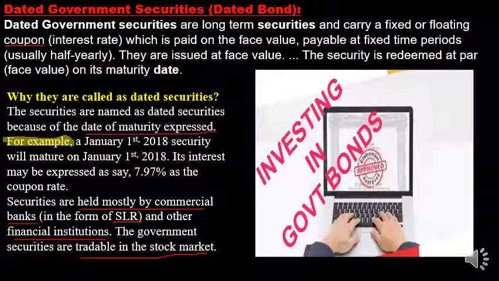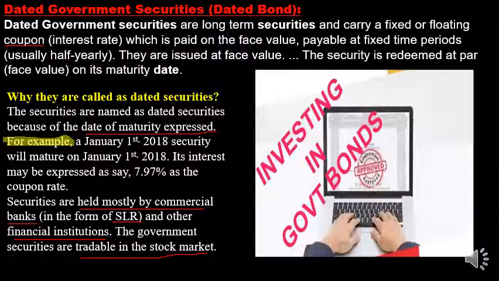For example, if it is written as 1st January 2018, then that is the due date. Or if it is written as 1st July 2021 as the due date, then it will be matured on 1st July 2021. And the next point is that these securities are mostly borrowed by commercial banks and other financial institutions.